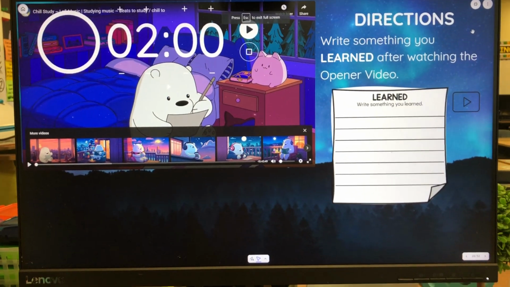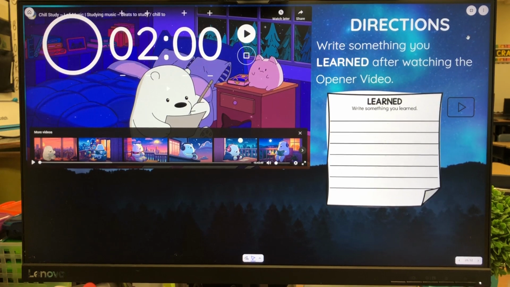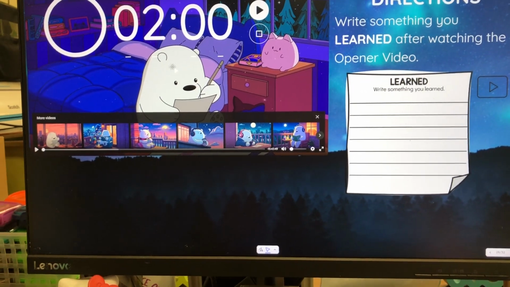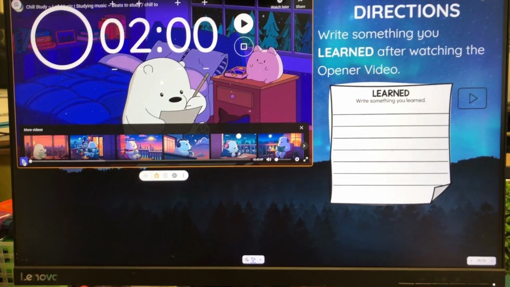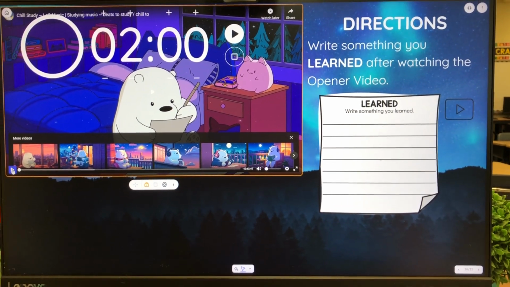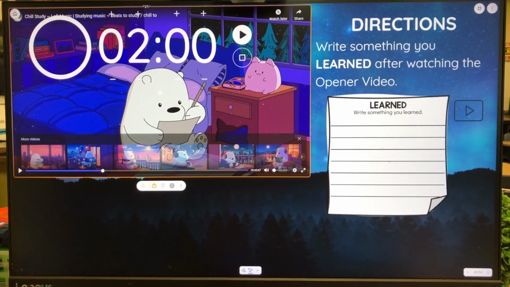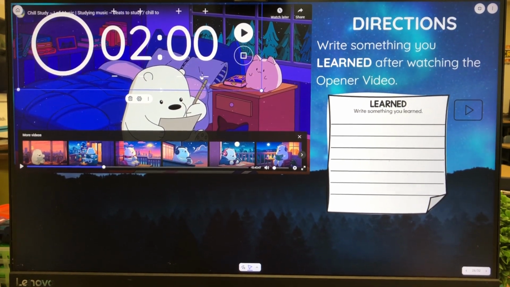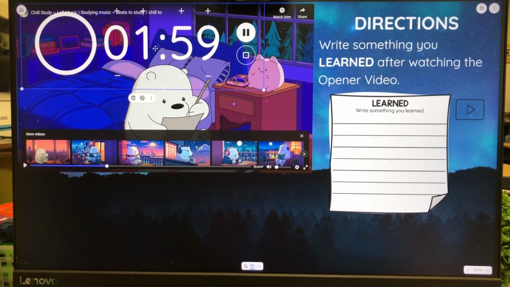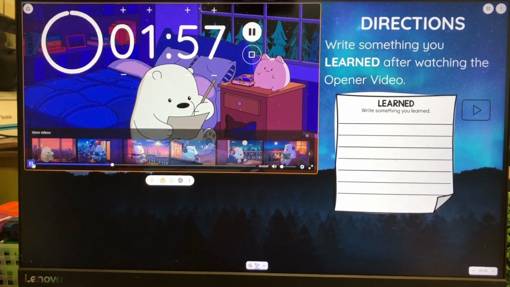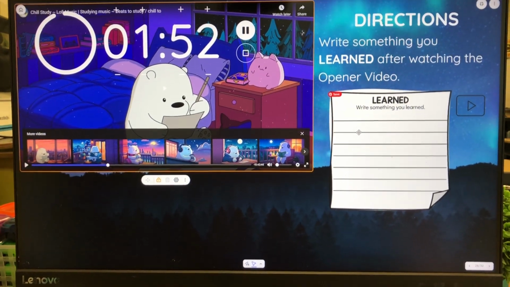As we completed each section of the unit introduction, I used Classroom Screen with a timer, and in Classroom Screen now you can insert a video. So I have this video that I love. This is Bears Chill Hip Hop, and I would just play this music with the timer. I put the timer right on top. This is a widget from Classroom Screen, and I would have the timer go as I played the music so that students could go ahead and complete that part of the sheet.